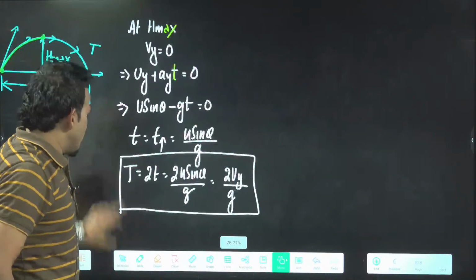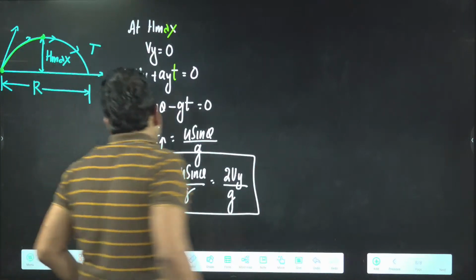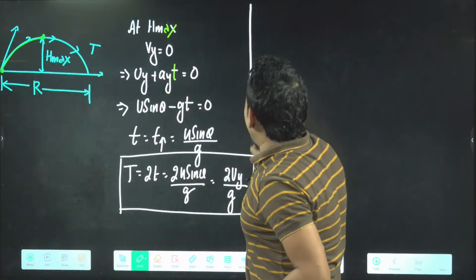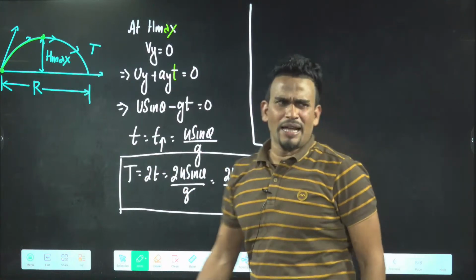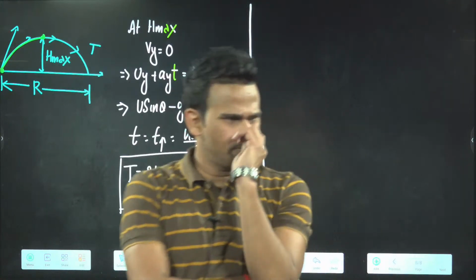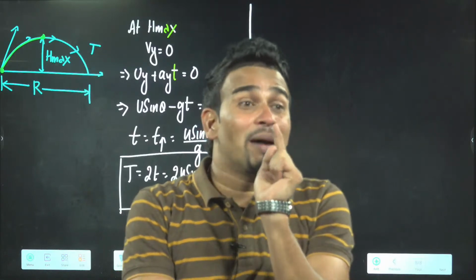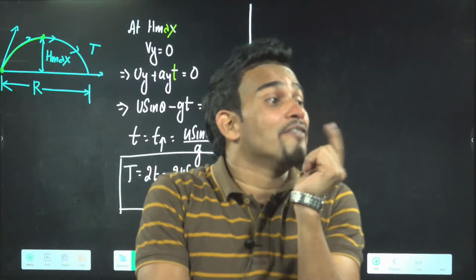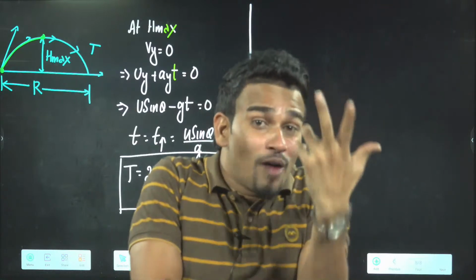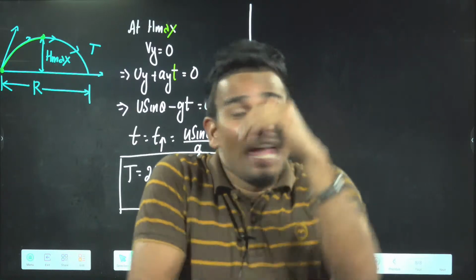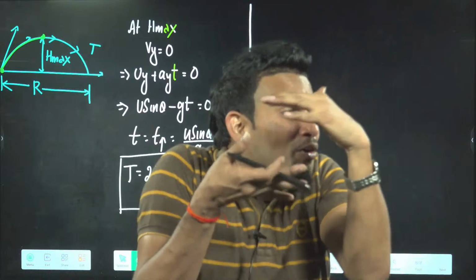Now you will help me. For H max, what should I do? For maximum height, again at maximum height, Vy is 0. Uy you know, Ay you know, and H max means displacement along the y-axis.